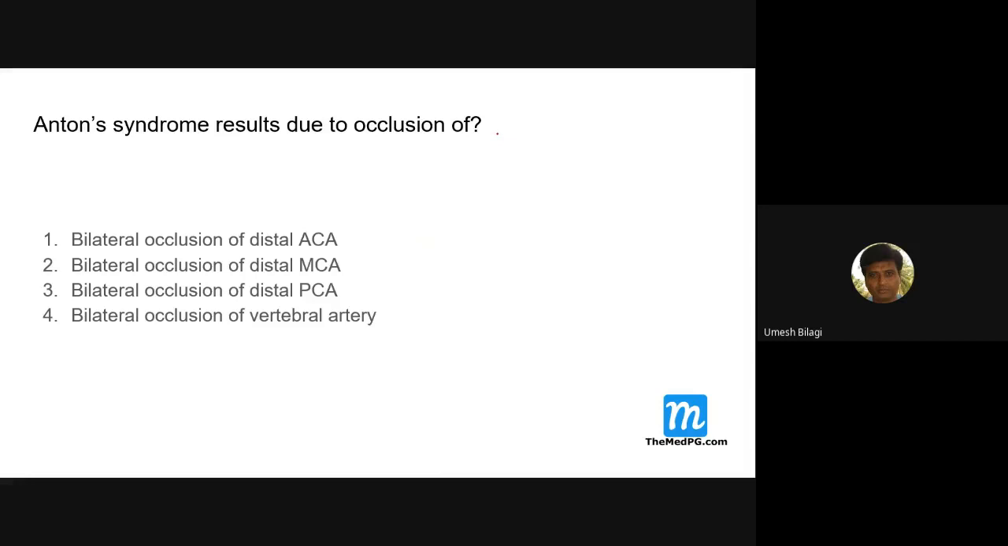Anton syndrome results due to bilateral occlusion of distal ACA, bilateral occlusion of MCA, bilateral occlusion of distal PCA, or bilateral occlusion of the vertebral artery. What is Anton syndrome?